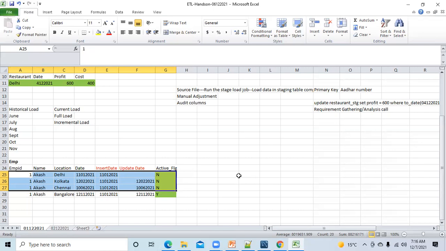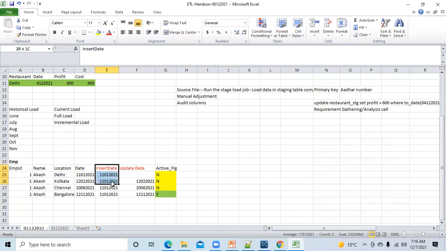Down the line, we will study SCD, slowly changing dimension, type 1, type 2, soft delete and all those things, and there I will repeat this concept. But just to help you understand the concept of audit columns, I thought I would tell you about this now. So at least you got some understanding of why audit columns are required. They help you understand when the record was inserted, when it was updated, and so on.